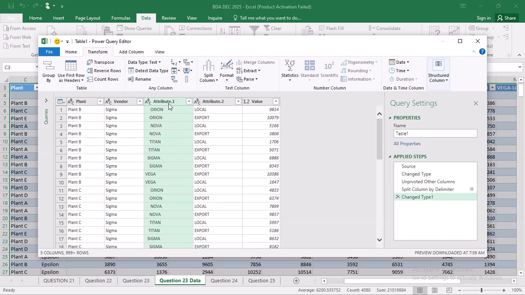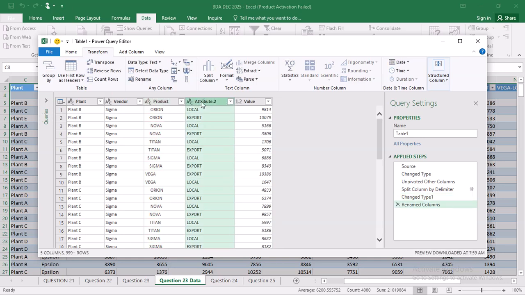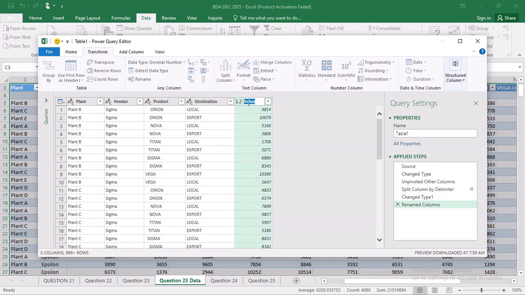So I'll rename the column titles. I double click in, then I'm going to call this product. Then I double click on this one and call it destination. And then I double click on that one, and I'm going to call it sales.